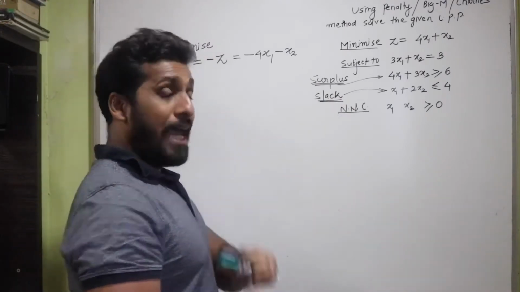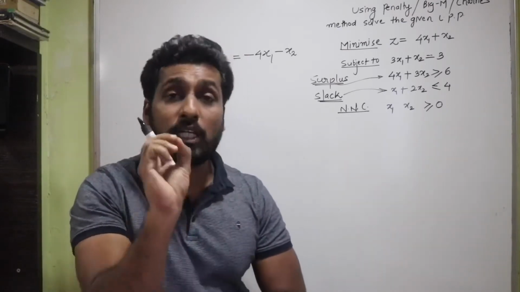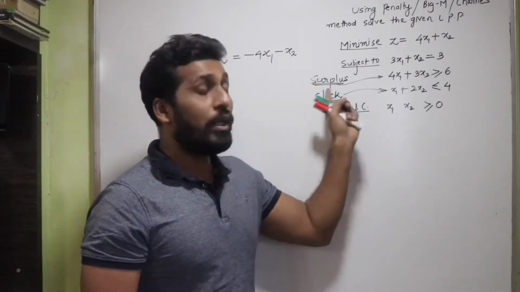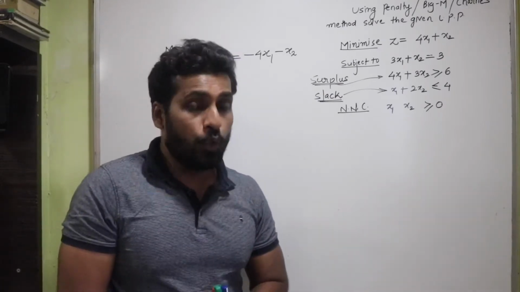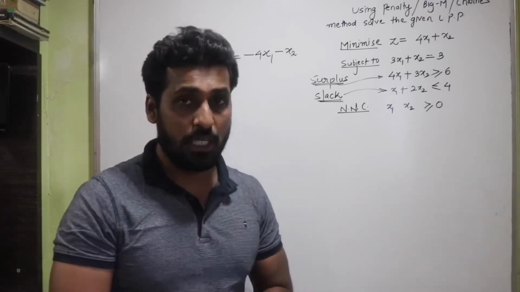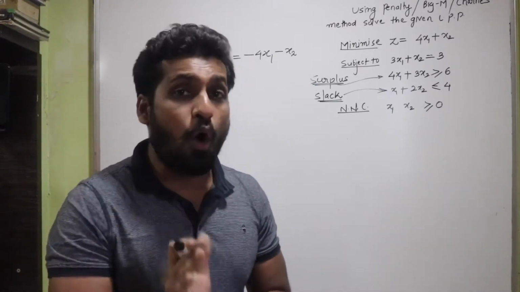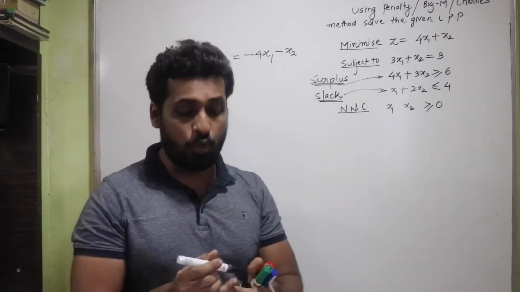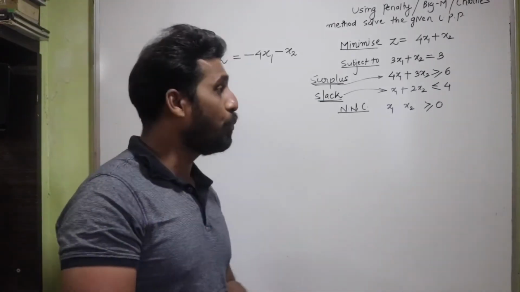Now, the next important thing is what you want to remember. Make sure that you note down this particular statement somewhere in your notebook. It's a very important statement. Whenever you are solving a problem using the Big M method, we are going to introduce a new concept called artificial variables into those constraints which are of equality type, as the first one, or which are of the greater than or equal to type. Now students, this is very important. Make sure that you are noting down this particular statement in your book.